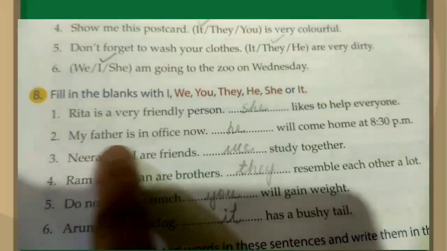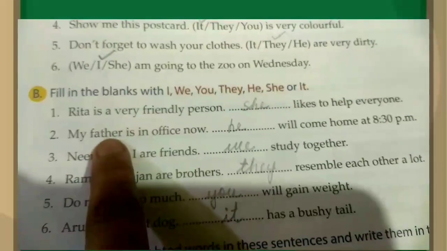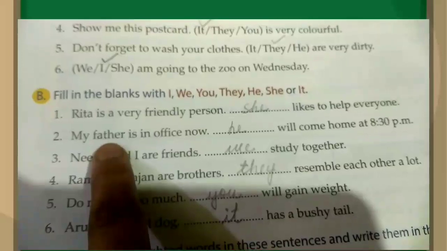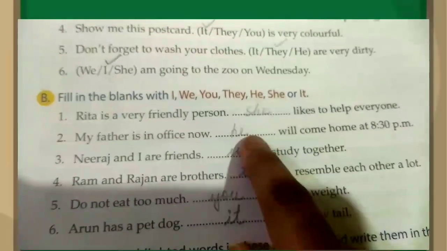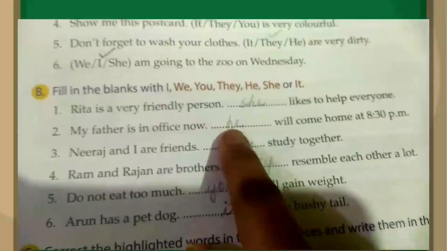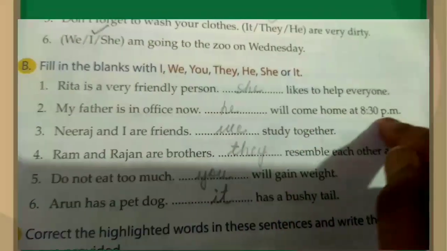Next is, my father is in office now. Who is father? Father is a person and he is a boy. So for father we will use he. For boy or a man we will use he. So he will come home at 8:30 p.m.